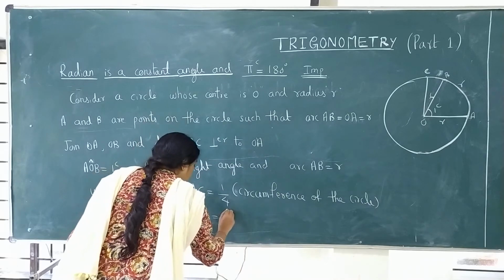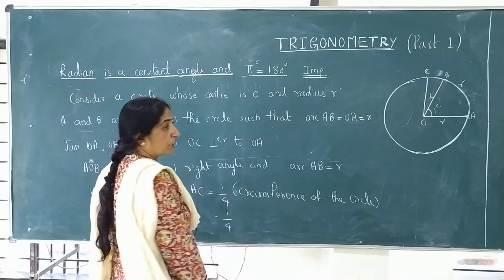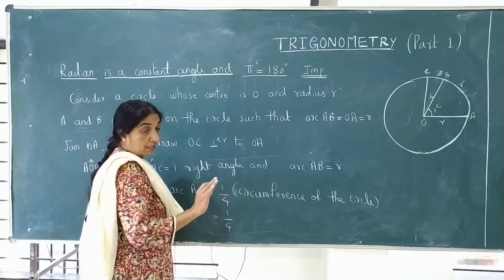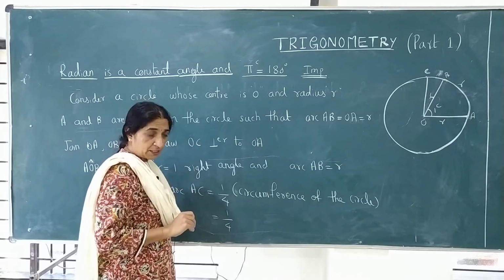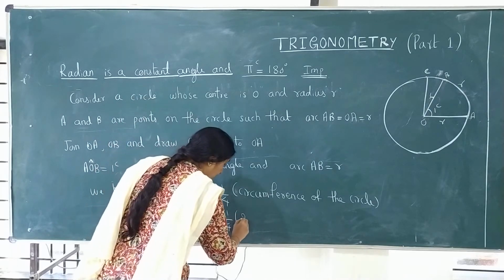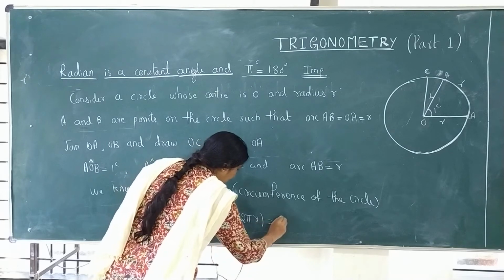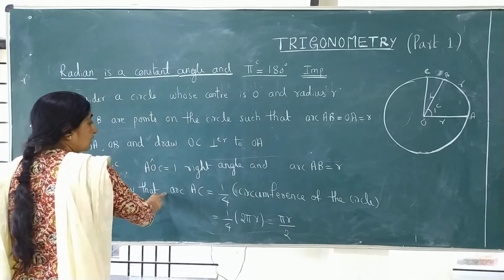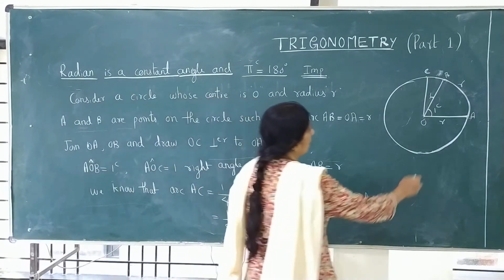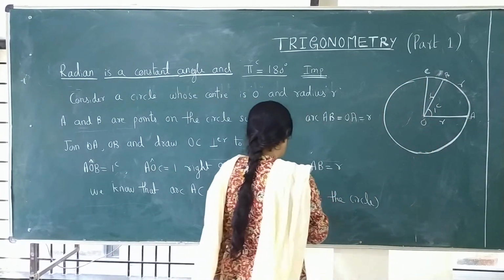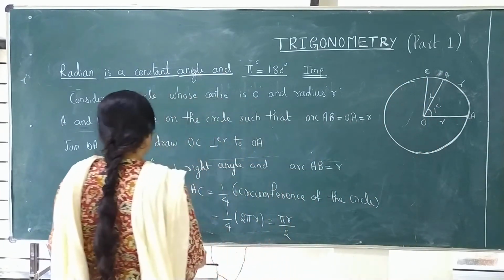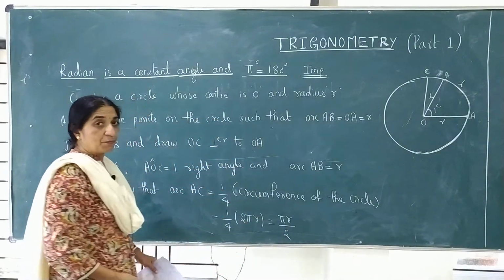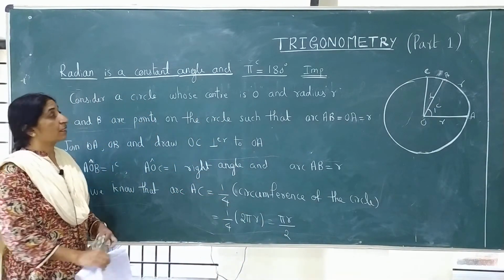So 1/4. What is the circumference formula? Not area, circumference. Area is pi r square. Circumference is 2 pi r. Solve it. This is pi r upon 2. Now we calculated the arc. Arc AC value is pi r by 2.